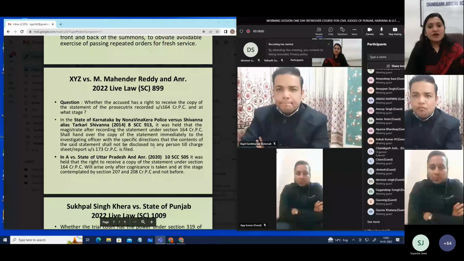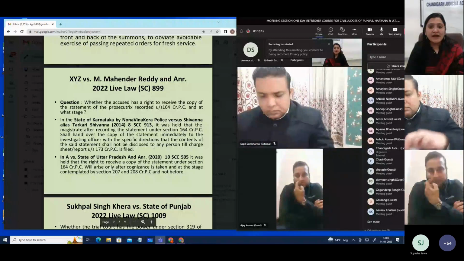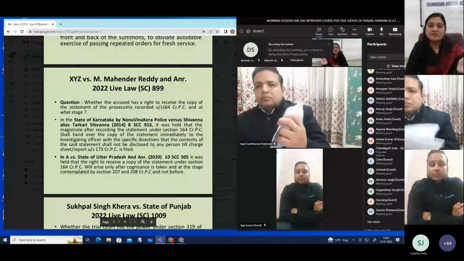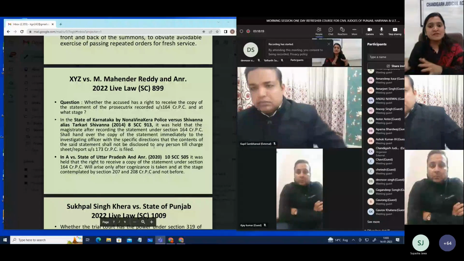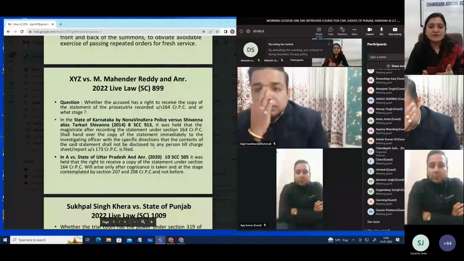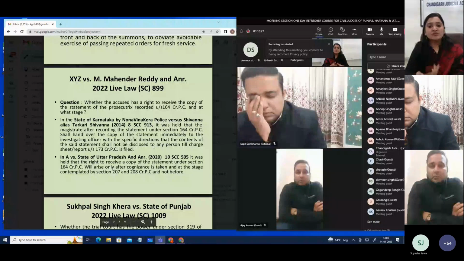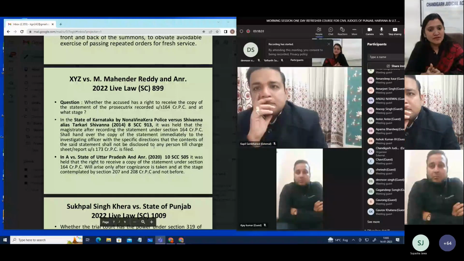Tarkari Shivana. And it was said that this is to be provided and this is to remain protected till the time the challan is filed, because when the challan is filed, the copy which is supplied to the IO will definitely be part of the challan, though the original will be sealed, but the copy will be part of the challan. So then we have to see whether just filing of the challan, because the challan has been filed, means the accused has now got the right, now can he apply for the certified copy of the same.